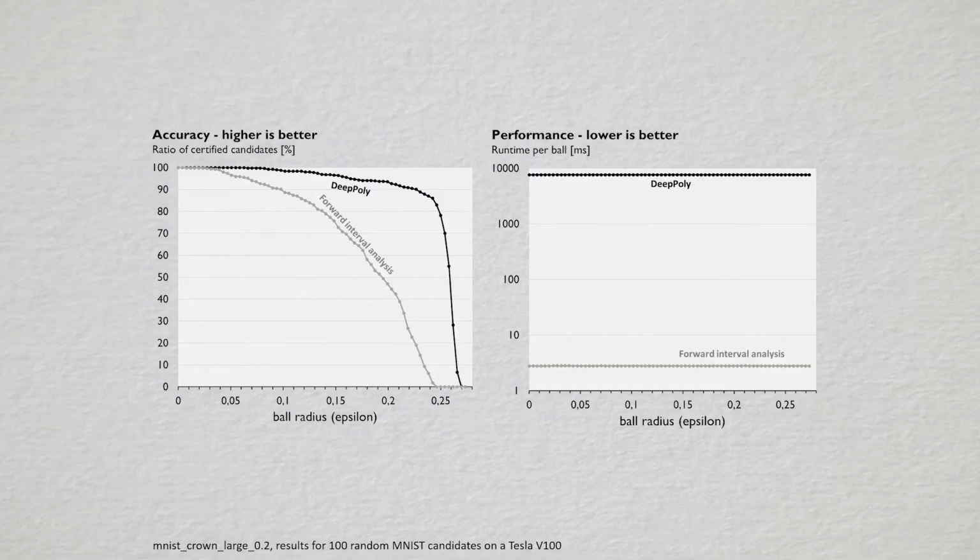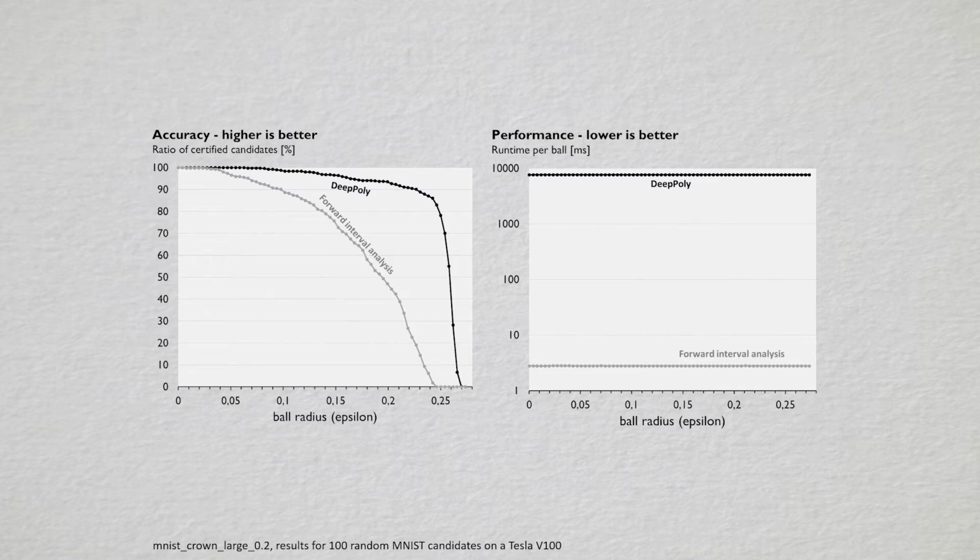To give some perspective, here are two plots that compare the accuracy and the speed of both DeepPoly and forward interval analysis. Both were tested on the same network, a classifier that works on the MNIST dataset and that was trained for robustness using CROWN-IBP. For different perturbation sizes, so this is the x-axis on both plots, 100 input vectors were tested. The plot on the left shows how many could be certified out of these 100. The plot on the right shows the runtime per input vector. Note that on the right plot the y-axis is in log scale.